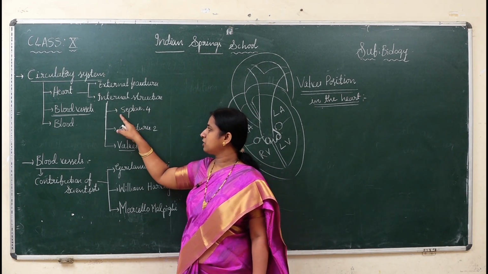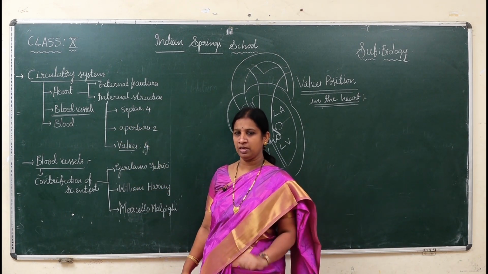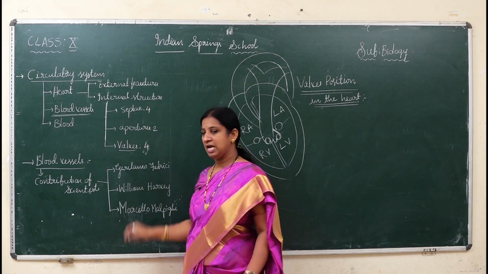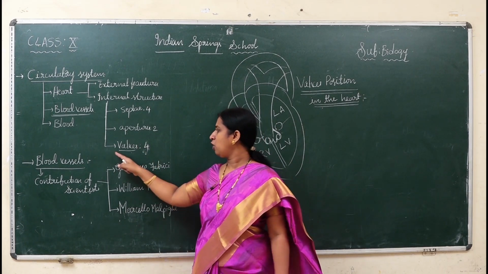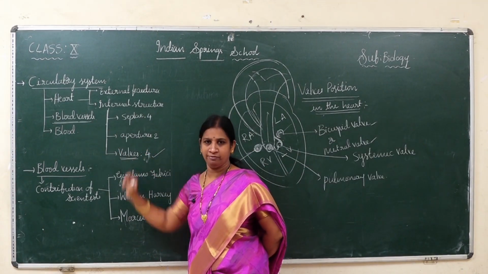In the internal structure I already explained, the heart has how many septae, children? 4 septae. And how many apertures does it have? 2 apertures. And how many valves does it have? 4 valves. Okay. Now the next concept, blood vessels.